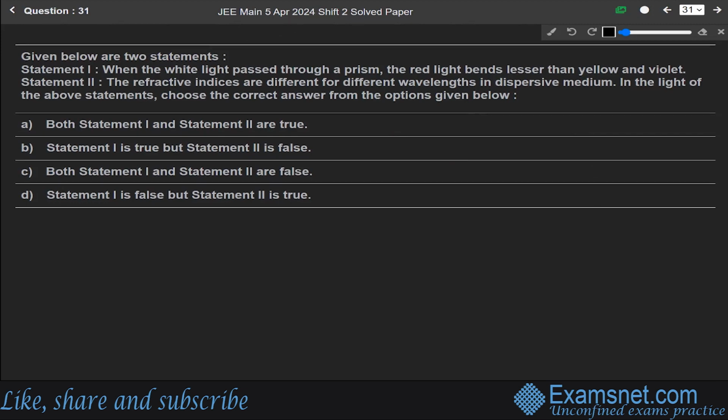First of all, this question is from the chapter of reflection and refraction. Statement 1 says that whenever white light is passing through a prism, the red light bends lesser than the yellow and the violet.